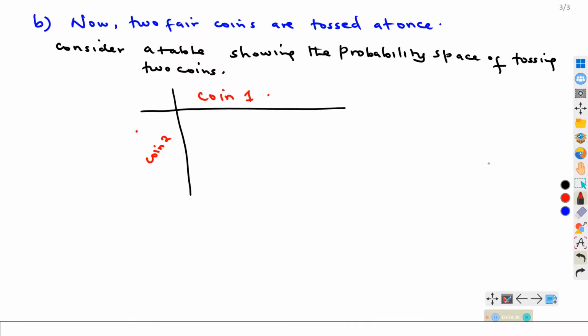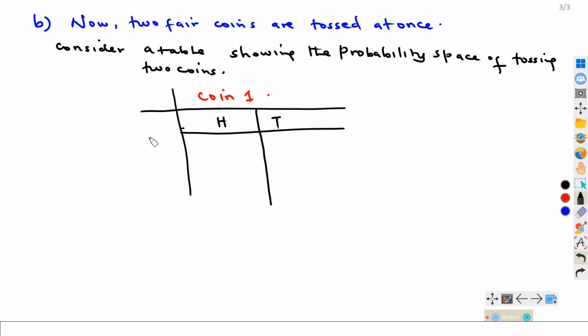So each of these coins, as we know, have got either a head or a tail. So it means coin 1 will be having a head and a tail. Coin 2 will also be having a head and a tail.